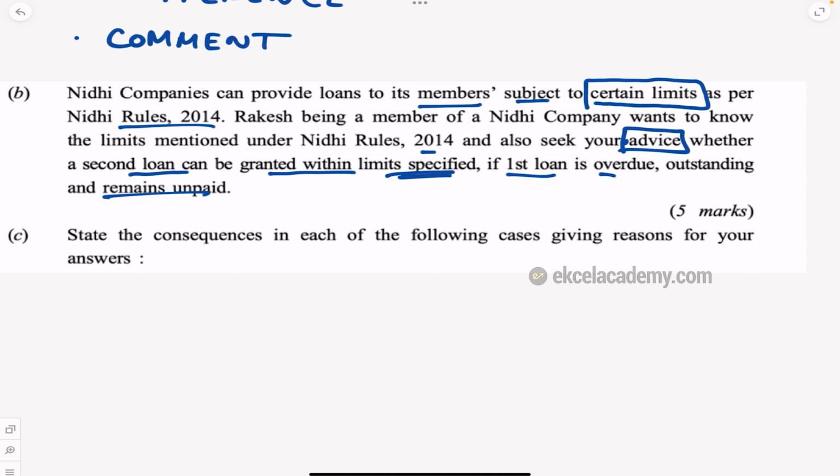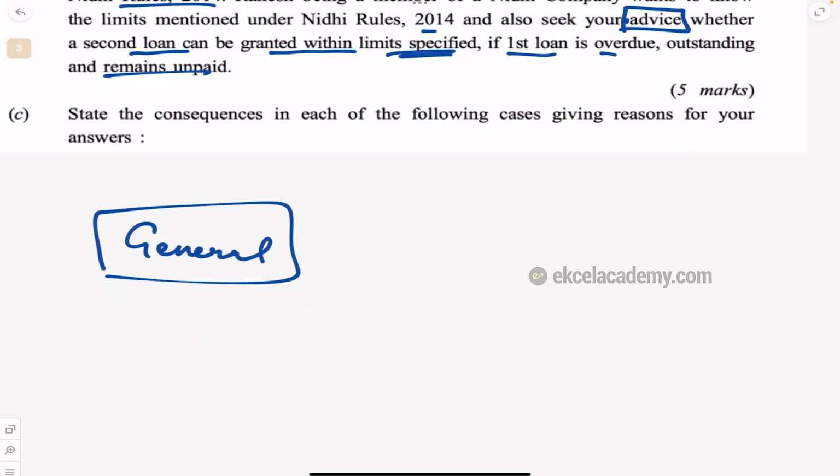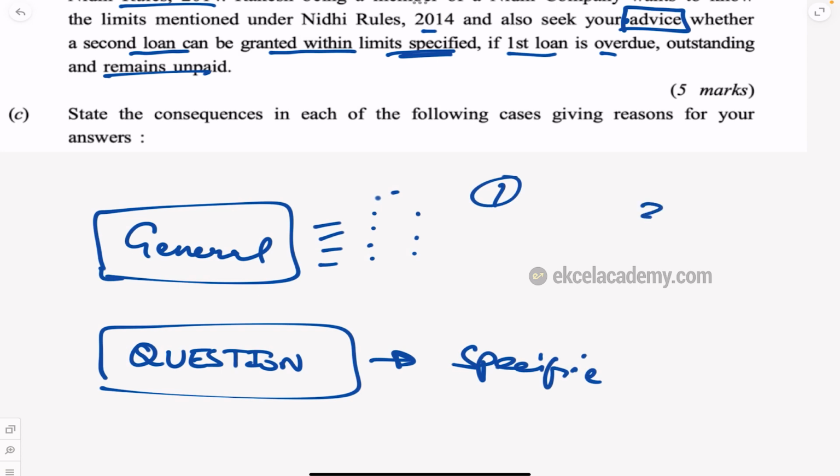This is a major problem. Students write general stuff. Please understand, the question is always specific. It's very, very specific. But when we study a topic, we study everything about it. We study 10 different things about a topic, but they're asking only one or two things about it.